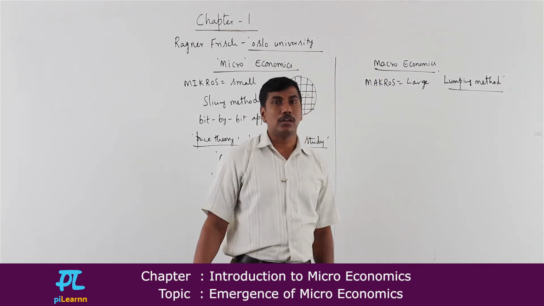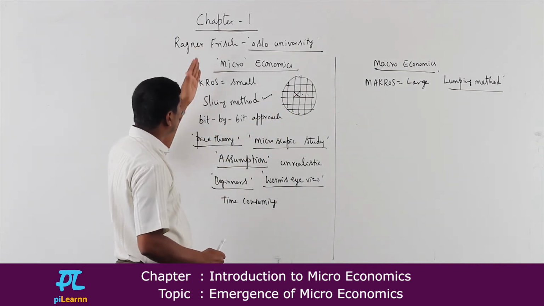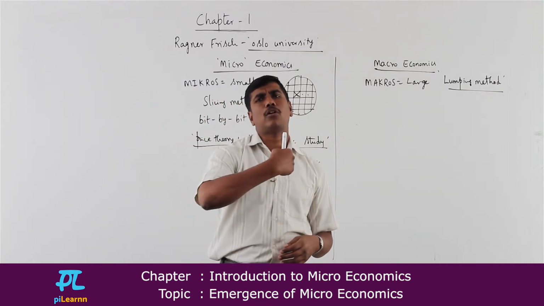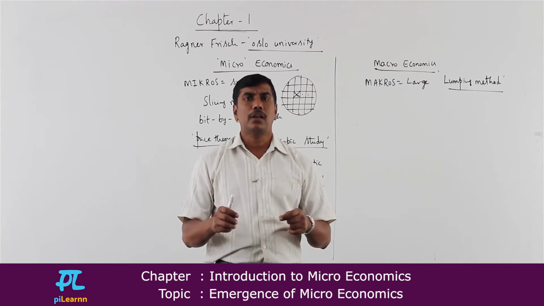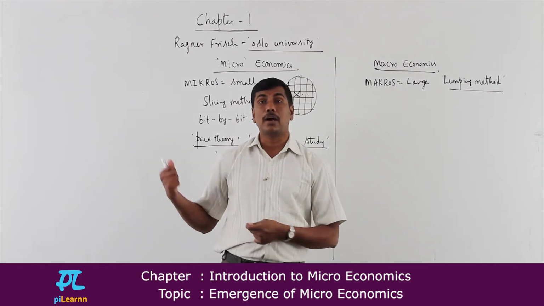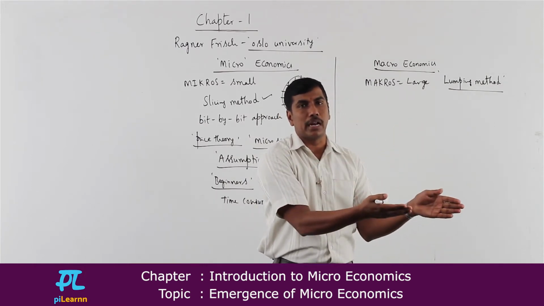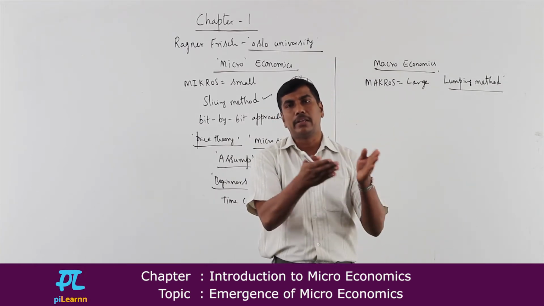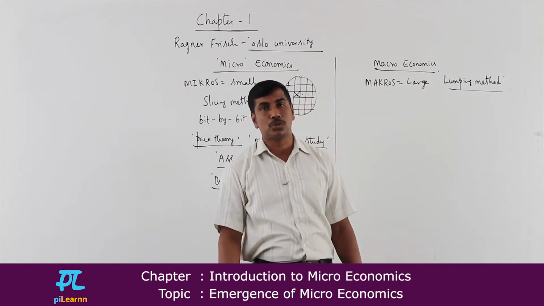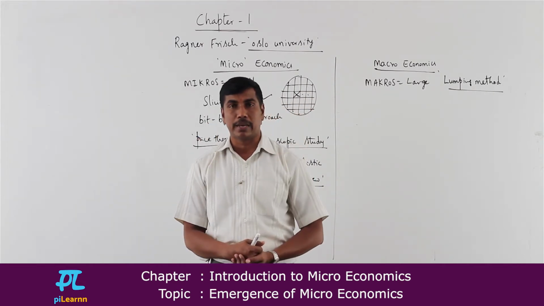Therefore, macroeconomics is also called aggregate economics. In microeconomics, we used to study things bit by bit, but here we will try to study the entire economy at one stretch. For example, assume that I need to talk about consumption. If I follow the micro approach, first I should go to one student, and after teaching him or her, the second student, then the third, fourth, fifth, sixth, like that. By the time I come to the 60th student, time would have got over, and it would have taken weeks together.